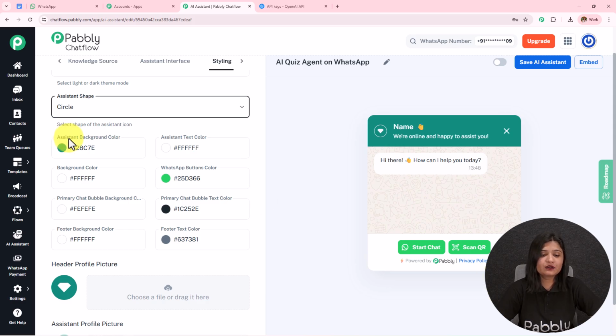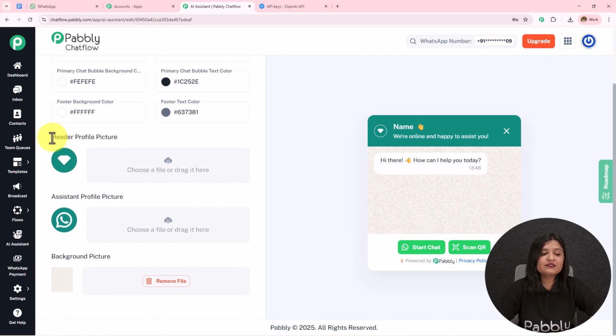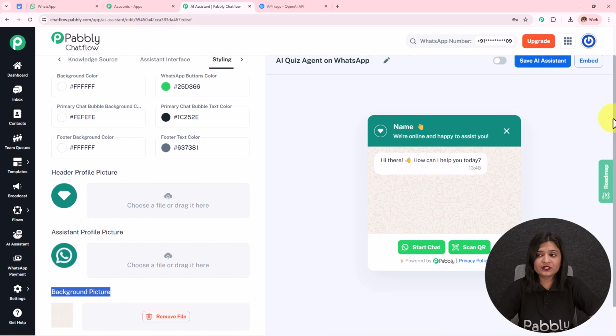Then we have the background color, text color, chat bubble color, button color. If I scroll down, I have this header profile picture, assistant profile picture, and the background picture. Over here, if you click on this cloud, you can upload any picture according to your choice and preference, just in the manner like we have uploaded the knowledge base.